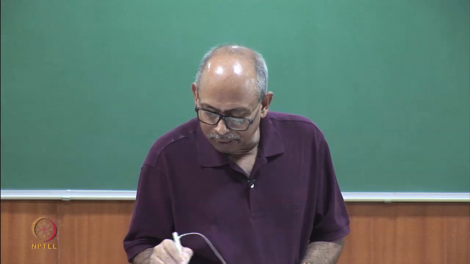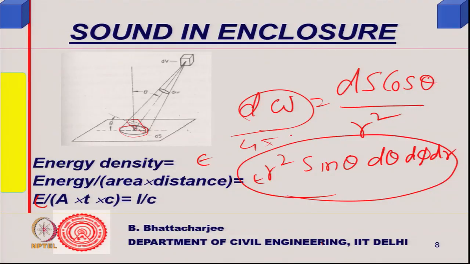So I can find d omega divided by 4 pi, the fraction of energy incident on this dS surface.